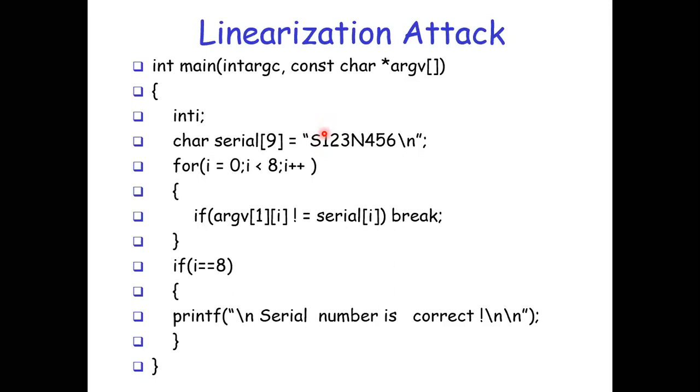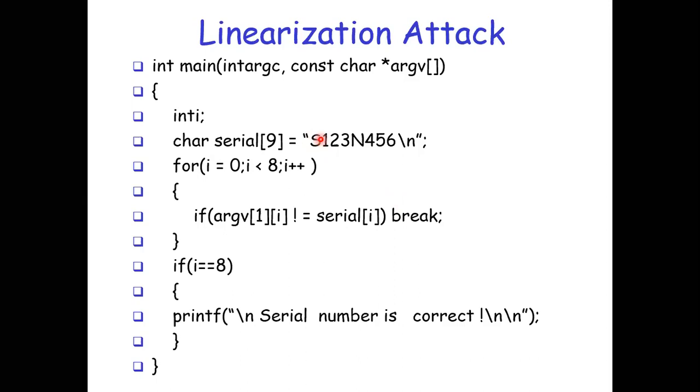So by noting the time it takes character-wise, it reveals information, right? What is happening is the program is checking one character at a time and exits as soon as an incorrect character is found. So the correct password will take a longer time to process as compared to an incorrect password. Here, if the character S is found, S is going to take a longer amount of time because S is a correct character.